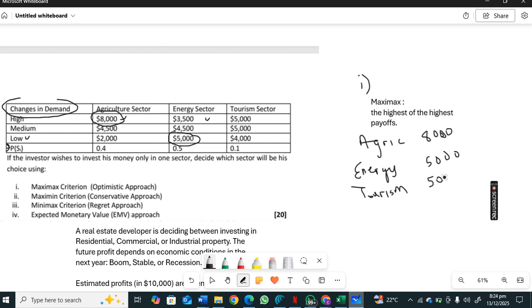So amongst these highest payoffs, as I said, Maximax, the highest of the highest payoffs. So you're going to say, okay, which is the highest payoff amongst all of these? It's agriculture with $8,000. So the Chinese investor should choose the agricultural sector under the Maximax approach. So you just look for the highest payoffs in each sector and then you select the highest of the highest payoffs.